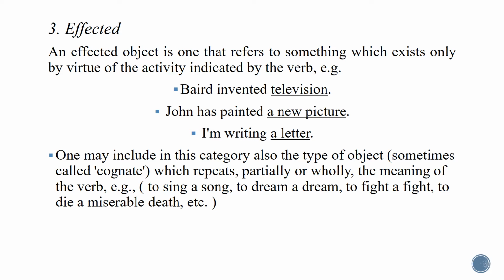Is it clear? But when I say he died a miserable death, die and death, death here as a direct object partially repeats the verb. So we call this affected direct object a cognate direct object that partially repeats the verb.